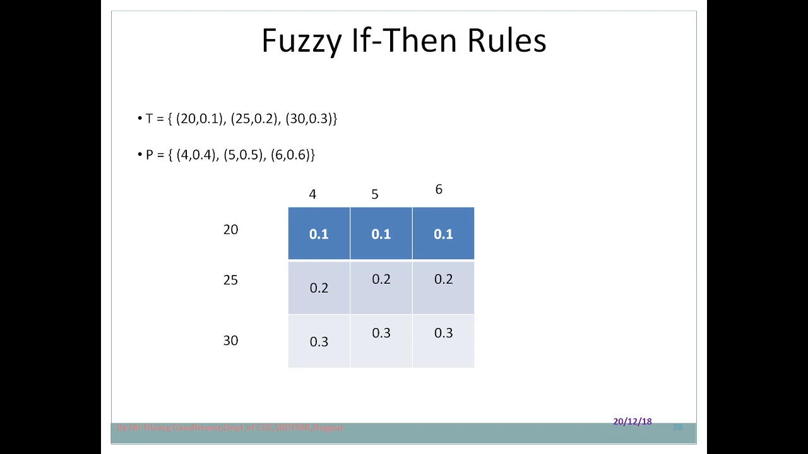So I hope you understand the general format to represent fuzzy if-then rules, and the importance of fuzzy rules. Fuzzy rules play a very important role in the design of a fuzzy inference system. In the next video we will discuss what a fuzzy inference system is, and how fuzzy rules can be used in it. Thank you.